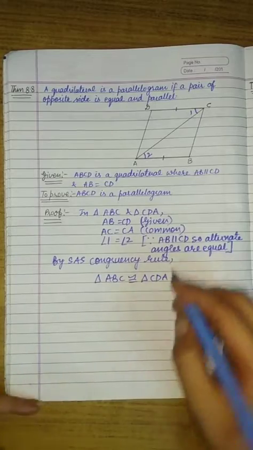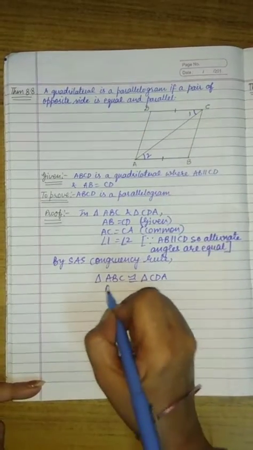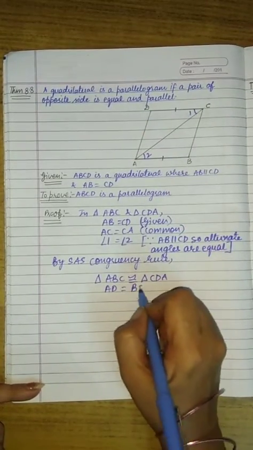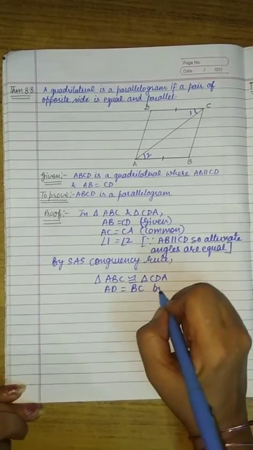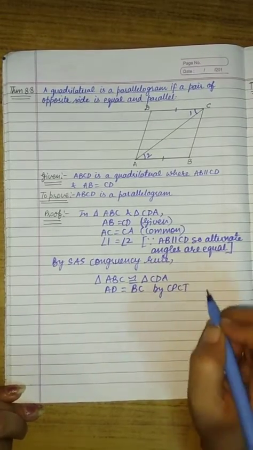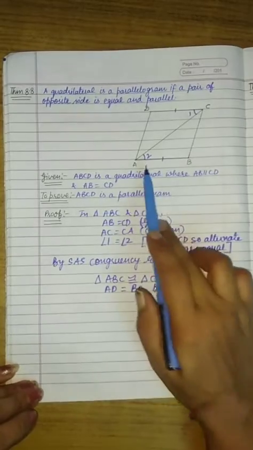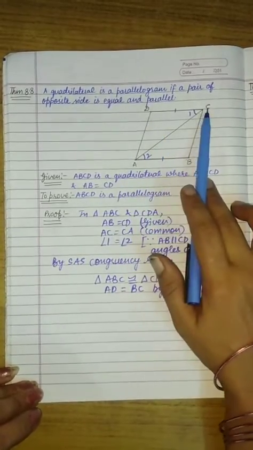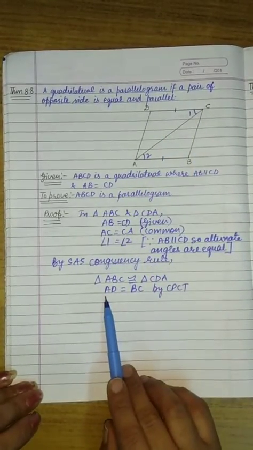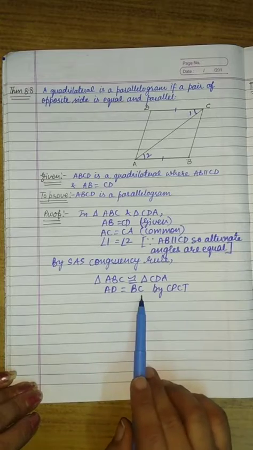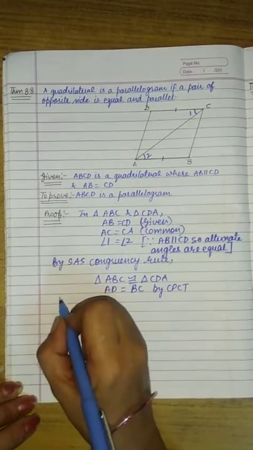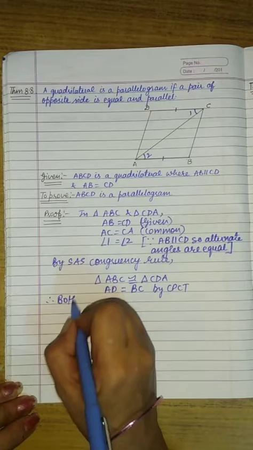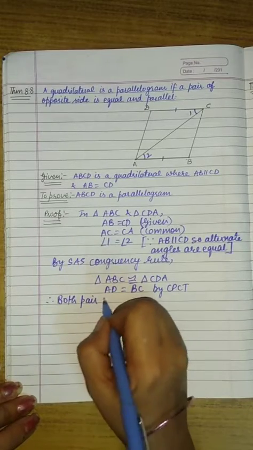So we will write side AD is equal to side BC by CPCT. Now already we are given side AB is equal to side DC, and now the other two sides AD and BC are also equal.